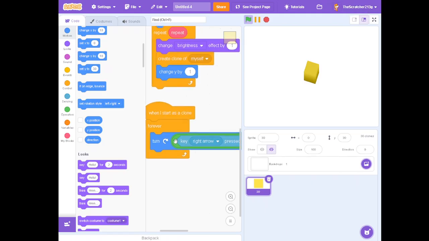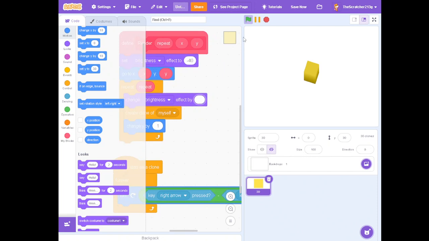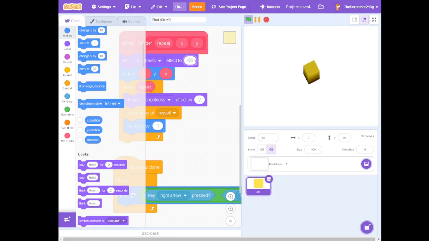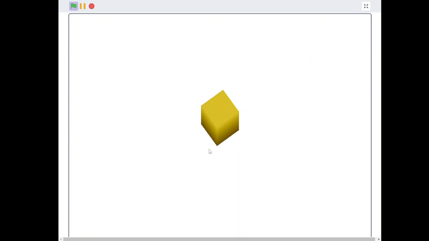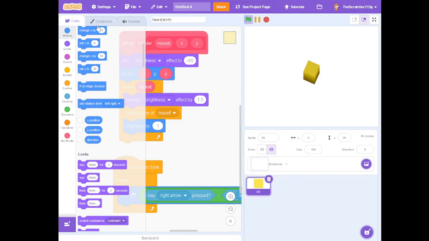You could actually have it more dark if you just put 2. Set this to negative 80. It's more dark. We could put negative 60. Put 1.5. And yeah, that looks good. It looks more dark at the bottom.